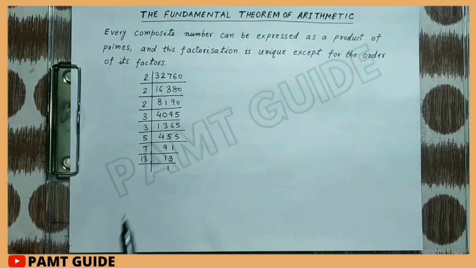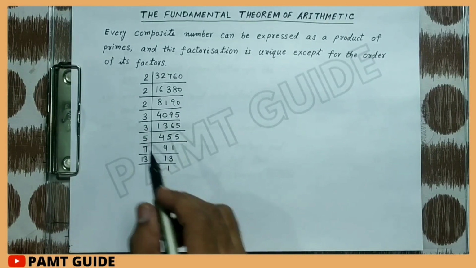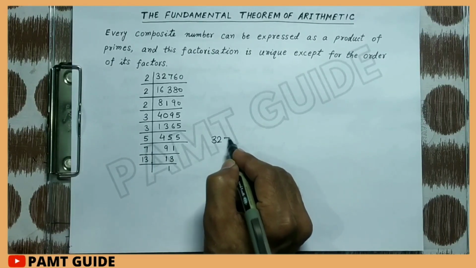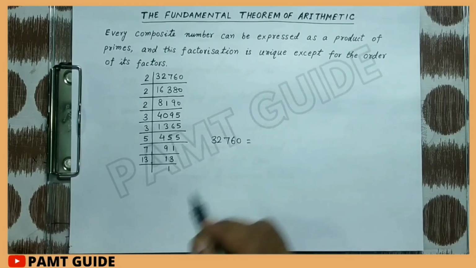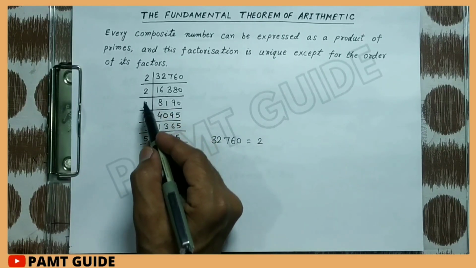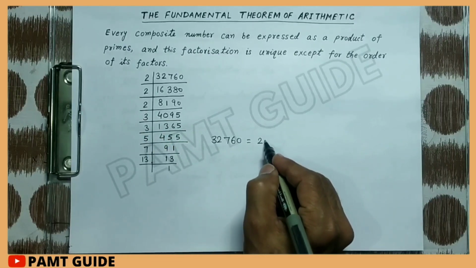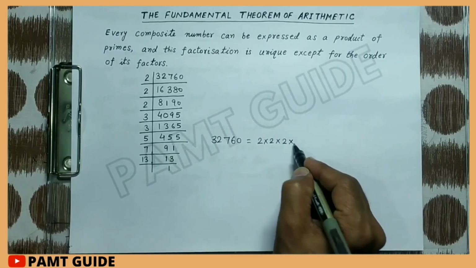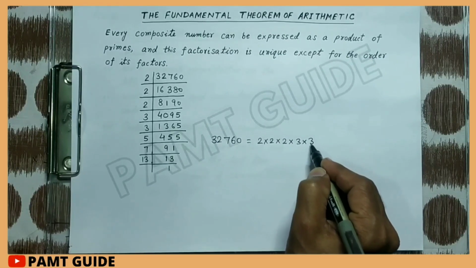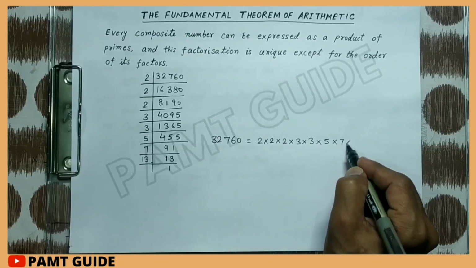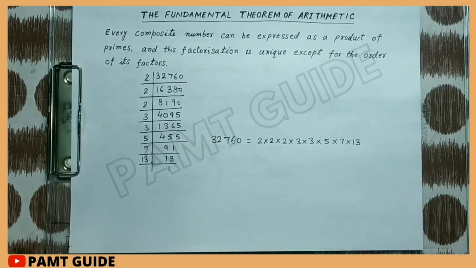So we can express it as a product of prime numbers, and we can write that 32,760 is equal to 2 multiply by 2 multiply by 2 multiply by 3 multiply by 3 multiply by 5 multiply by 7 and multiply by 13.